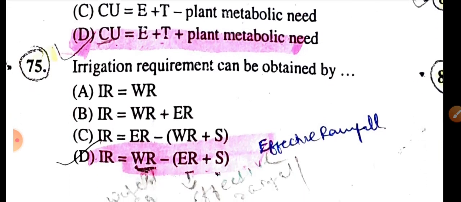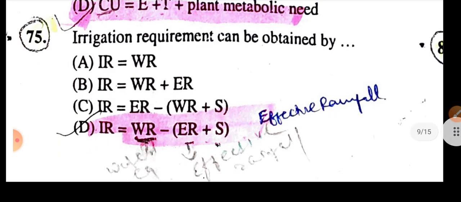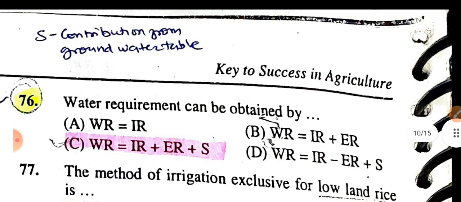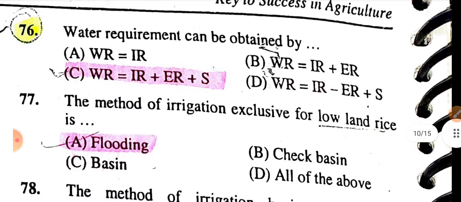Irrigation requirement is equal to water requirement minus effective rainfall plus contribution from groundwater table, that is S. Water requirement can be obtained by irrigation requirement plus effective rainfall plus contribution from groundwater table. Water requirement is equal to IR plus ER plus S.